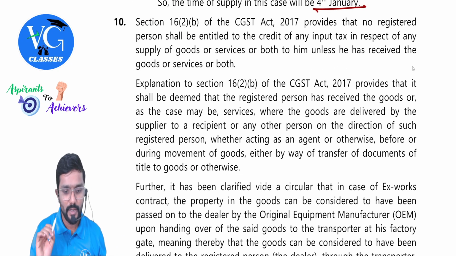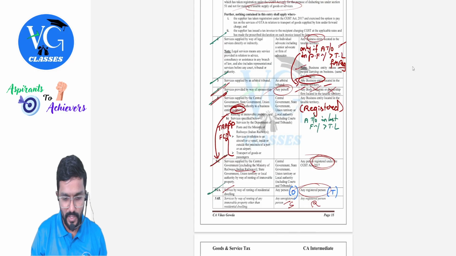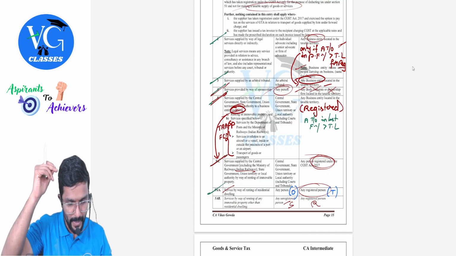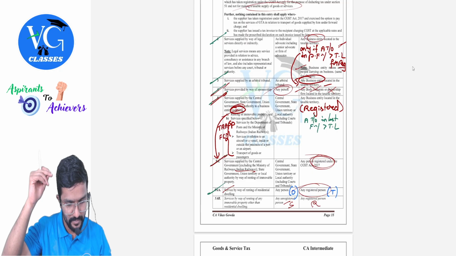Let me just show you one second. One of the provisions is there under section 16(2). What is it telling? Sir, goods have to be received by the recipient. Correct?